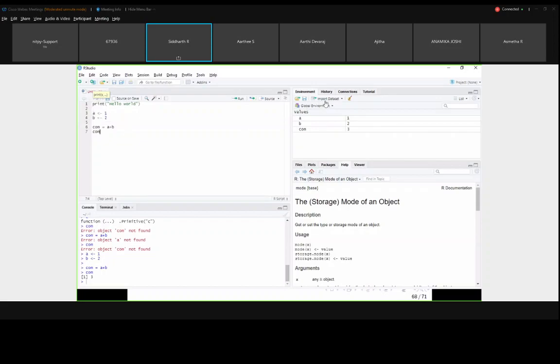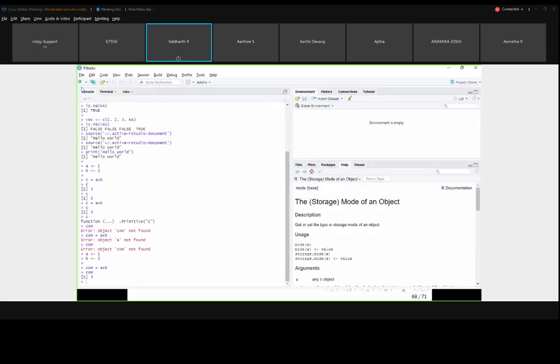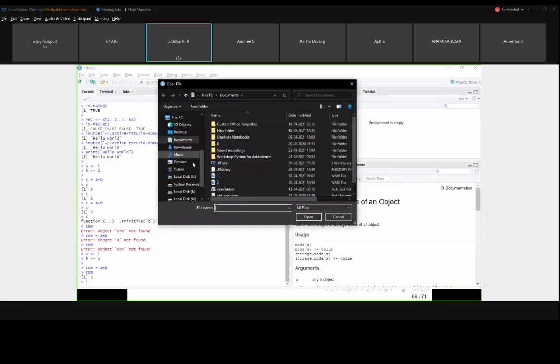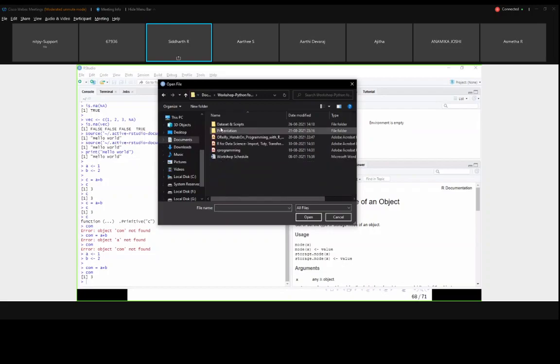This I have not shared with you. I will clear everything, remove everything from here. I can even close this, don't save. Now this file, open file. So workshop, data, scripts.